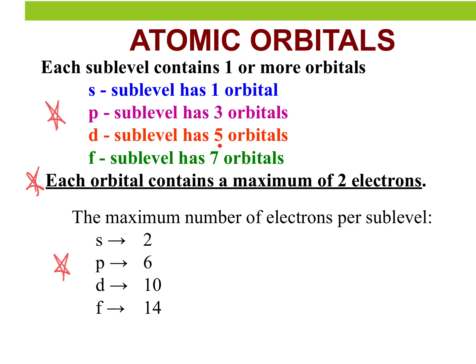The D sublevel has 5 orbitals, and how many electrons per orbital? Say it out loud. 2. Well, 2 per orbital, per 5 orbitals. What's 2 times 5? 10. Okay. So the D orbital holds 10 electrons. And then the F sublevel has 7 orbitals. How many electrons per orbital? 2. What's 2 times 7? 14. So then that F sublevel holds 14 electrons.